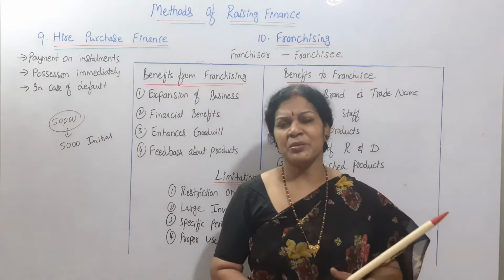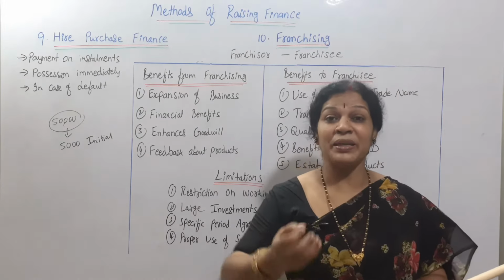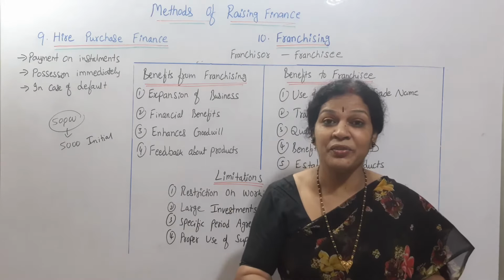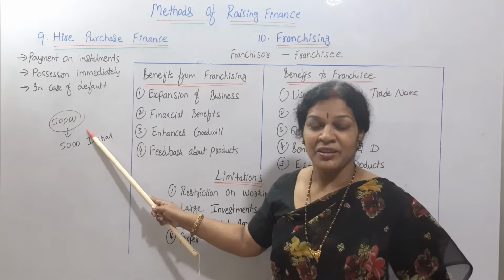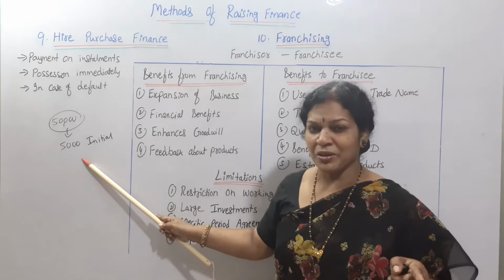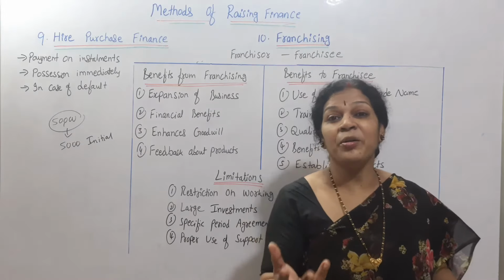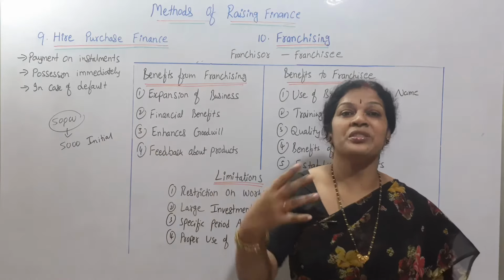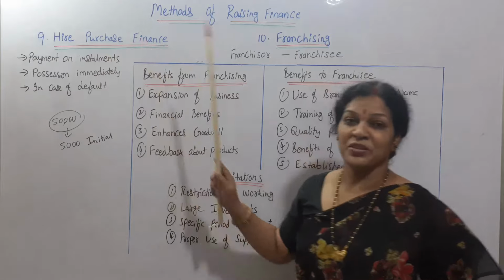Through the hire purchase system, how can we raise the funds? We are not paying the total amount at once, we are paying it slowly, so indirectly we are raising the funds. If I spend 50,000 at a time, then the total amount is blocked. Rather than that, I am spending slowly: first 5,000, then 2,000, 2,000, slowly making payments. It means I need not raise much funds. Within my limits, I can use the funds properly. That's what we call hire purchase finance.